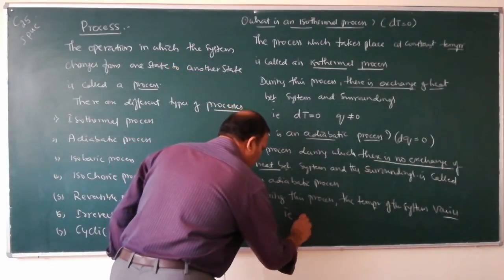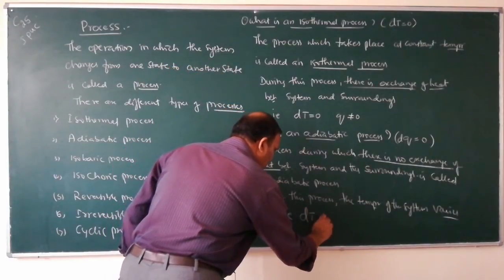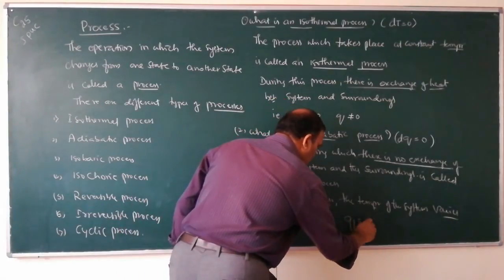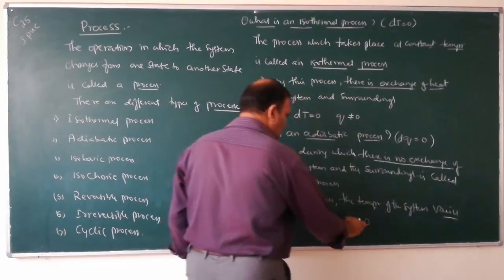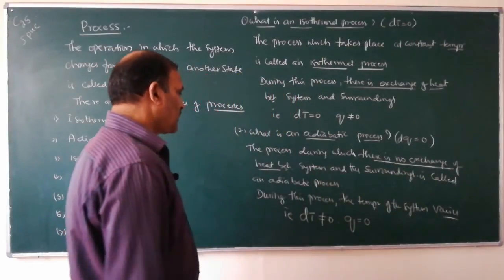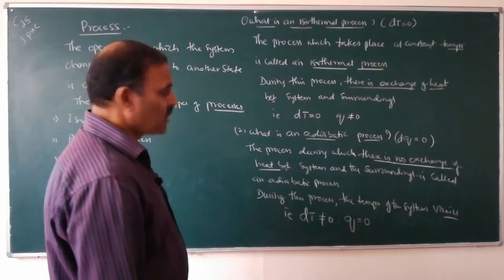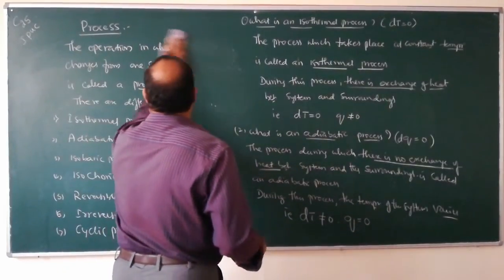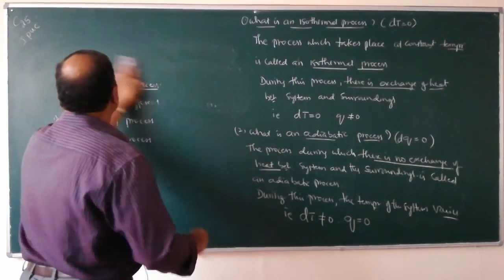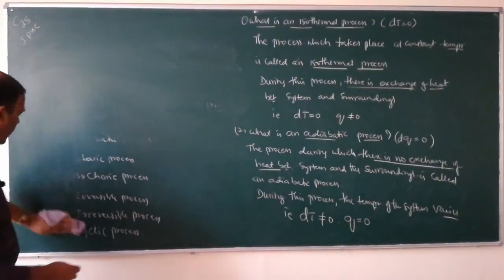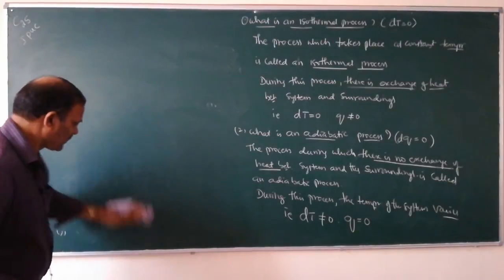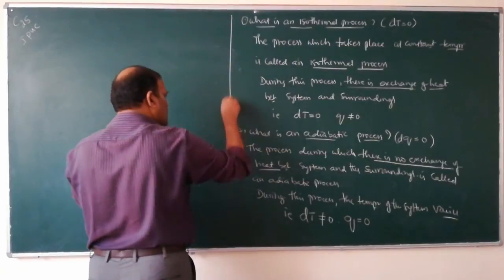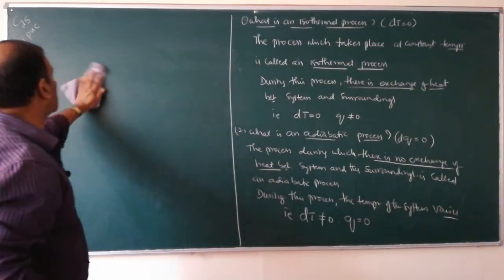That is, change in temperature is not equal to 0 and Q is equal to 0. That means there is no exchange of heat between system and surroundings. Now we will study the differences between system and the surroundings.